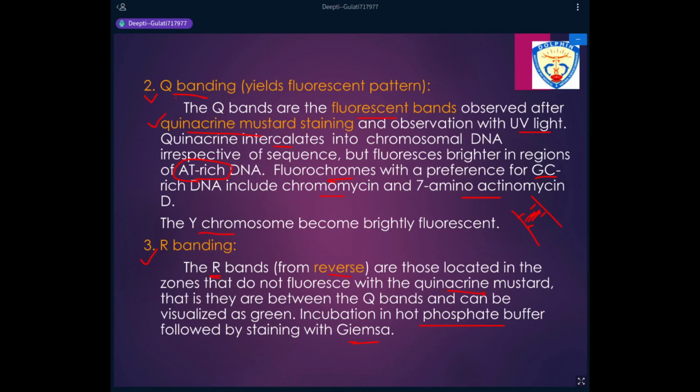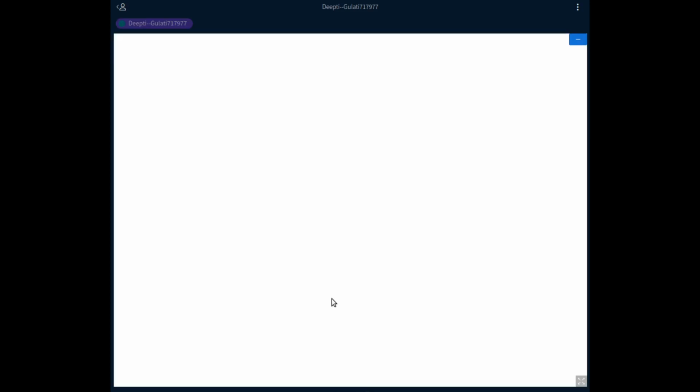If you stain a chromosome with quinacrine mustard and Giemsa, before Giemsa you need to treat the cells with hot phosphate buffer. Then we get bands which are located in zones that do not fluoresce with quinacrine mustard. So you can completely study the chromosome if you use two types of stains. One is quinacrine mustard and one is Giemsa. The bands formed are known as Q bands and R bands.